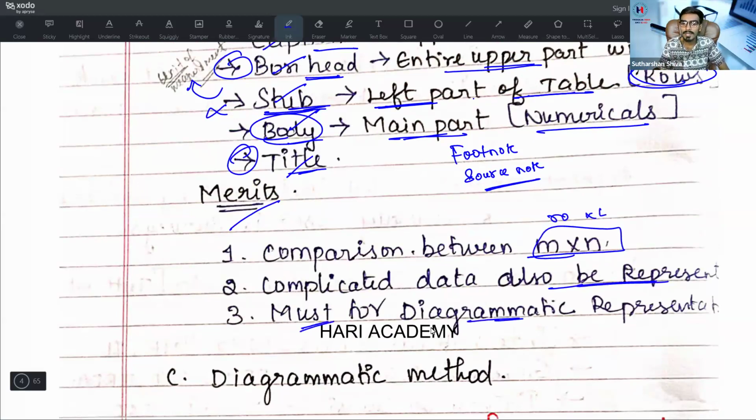Tabulation is a must for diagrammatic representation. Without a table, you cannot go for a diagrammatic representation. Textual data should be converted into tabular form, and tabular data should be converted into diagrammatic form.